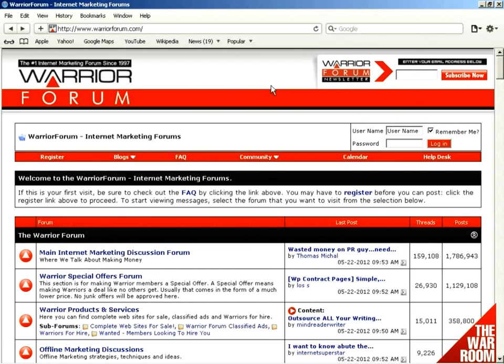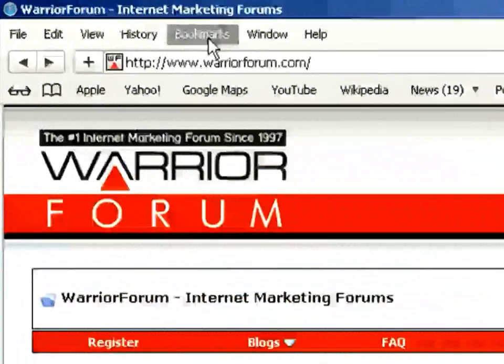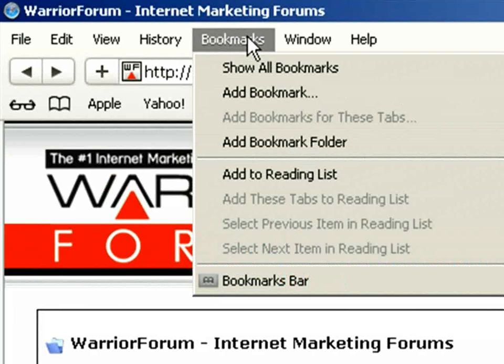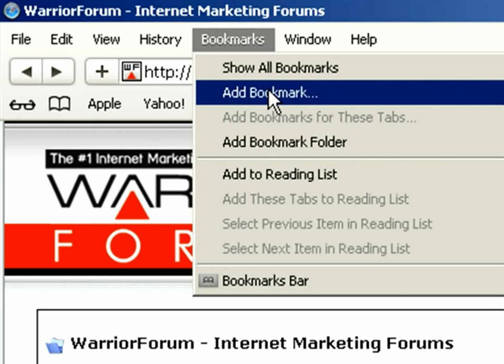In this video I'm going to show you how to install and manage bookmarks in Safari. If you want to bookmark a page, simply go to the page you want to bookmark. In this particular example I'm using the Warrior Forum at warriorforum.com. Come up here to where it says Bookmarks, click on it once, select Add Bookmark.